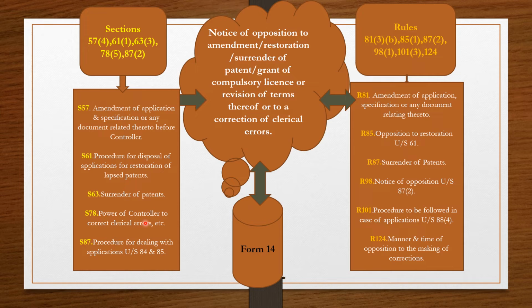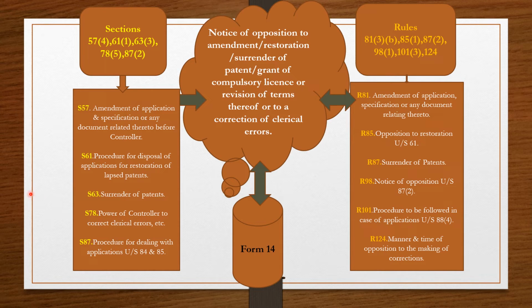So as a whole you can see there are a number of keywords: amendment, restoration, surrender, grant of compulsory license, revision of terms, correction of clerical errors. Here you can relate these terms. Section 57 amendment of application, rule 81 amendment of application.